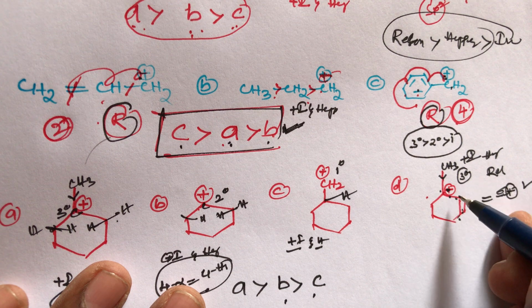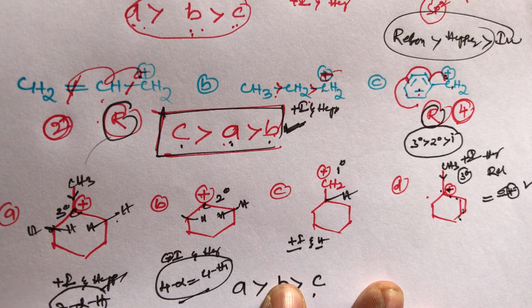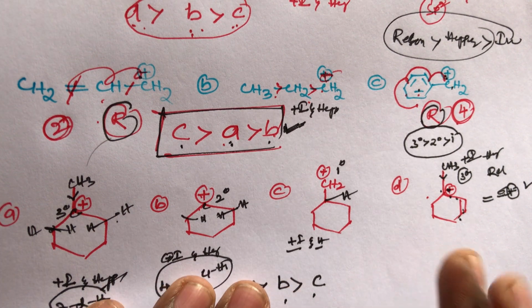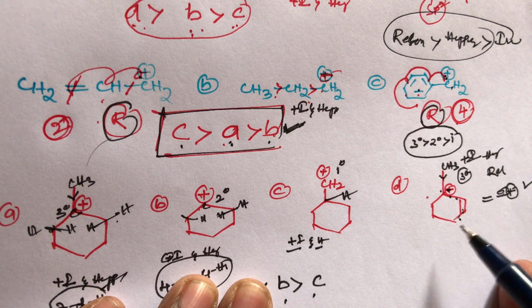Resonance is there, hyperconjugation is there, plus I effect is there. But A compound, B compound, C compound have only plus I effect and hyperconjugation. One more thing, student. Once again, A, B and C compounds have only hyperconjugation and inductive effect, but D compound has plus I effect, hyperconjugation and resonance.